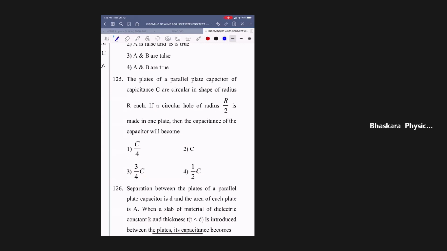So there will be a key correction for this one. Got it? So question number 133.